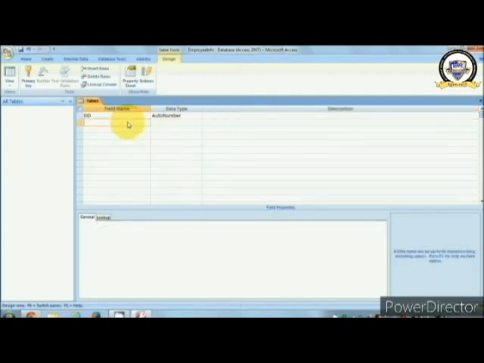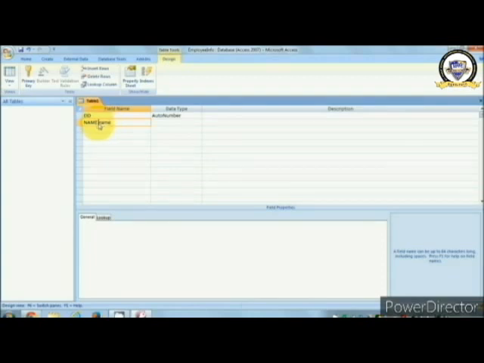Second column name, for example, I will give as a name, and it's not necessary that you give that name in capital letters or small letters. It may be capital, it may be small, it doesn't matter. But just remember, don't give any white space, because it will not be a good idea to give a space in between.